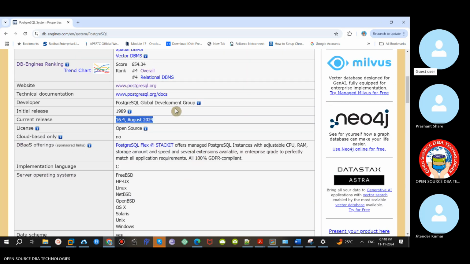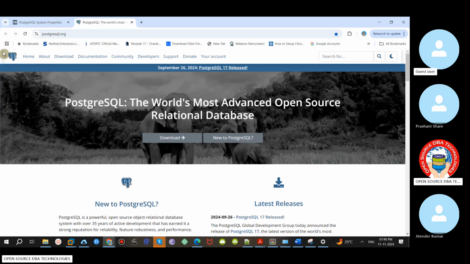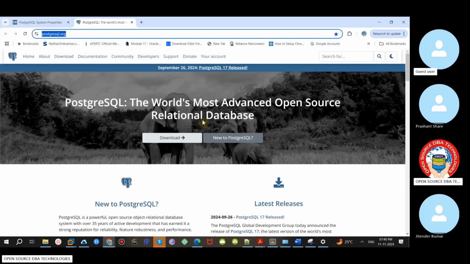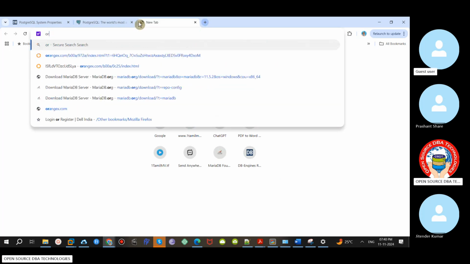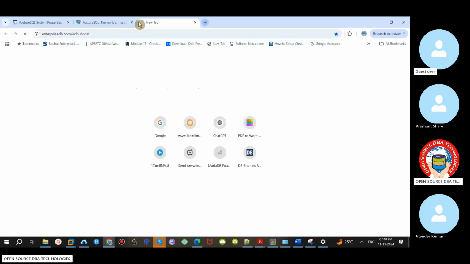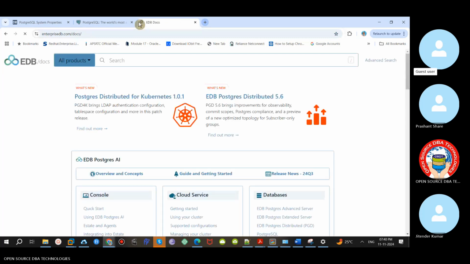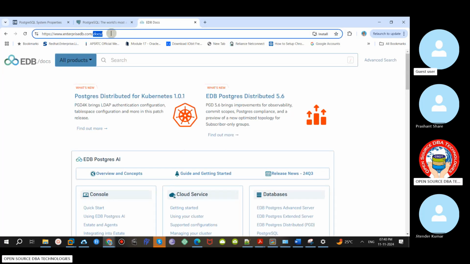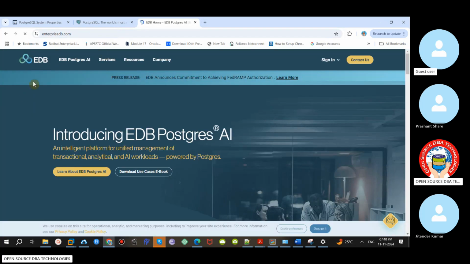Okay. PostgreSQL.org is basically the website, with the elephant head symbol in blue color. And what is EnterpriseDB? It's a different website, EnterpriseDB.com. Here you can get support.